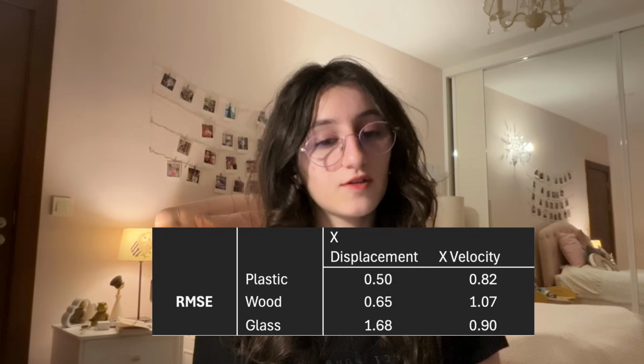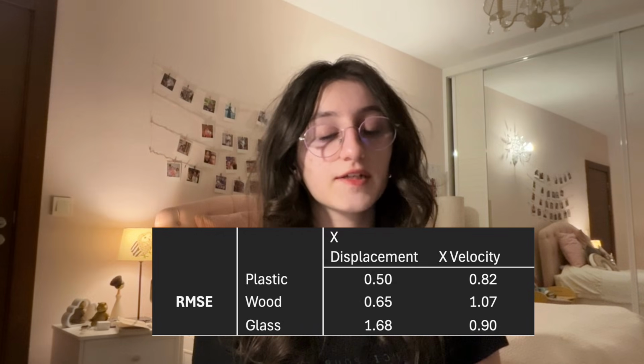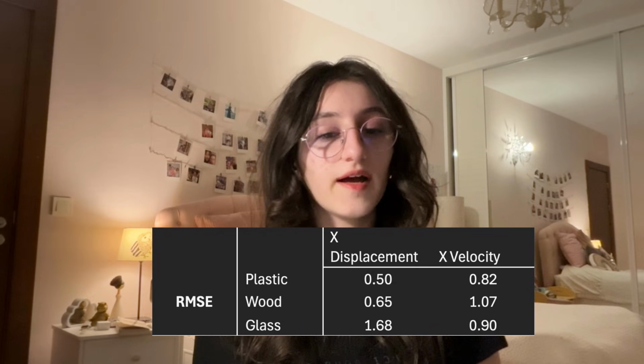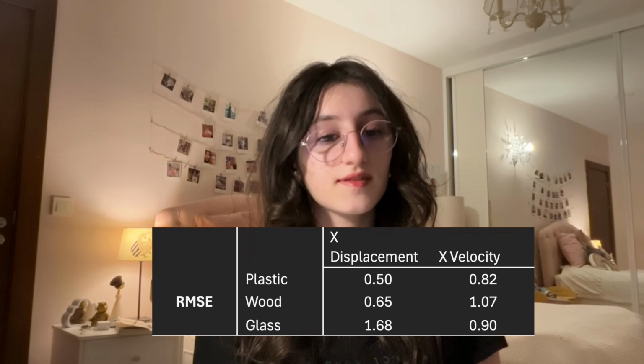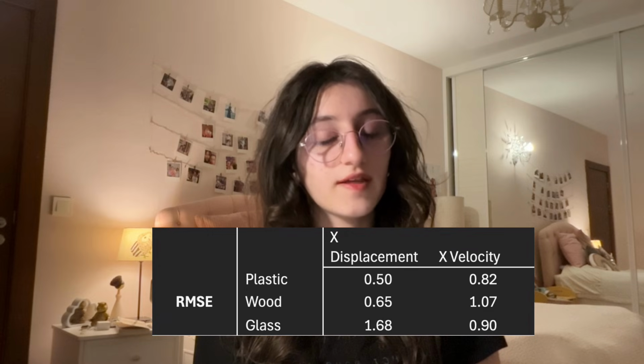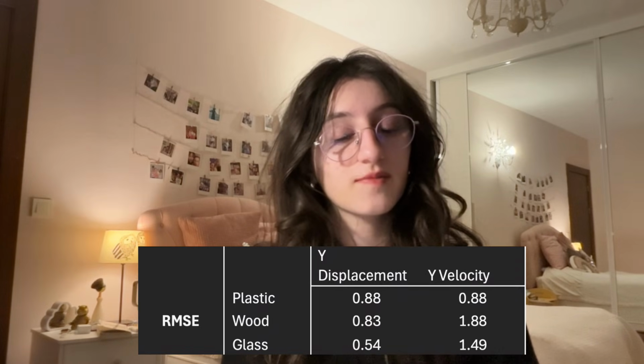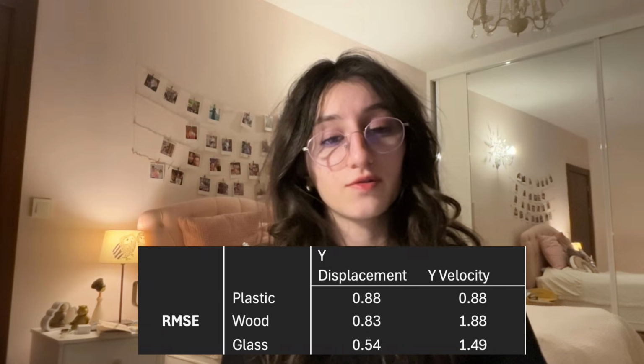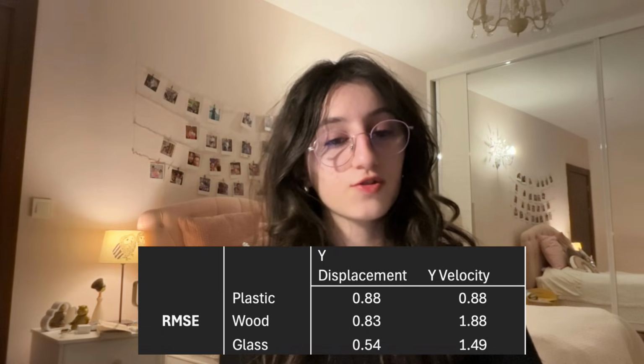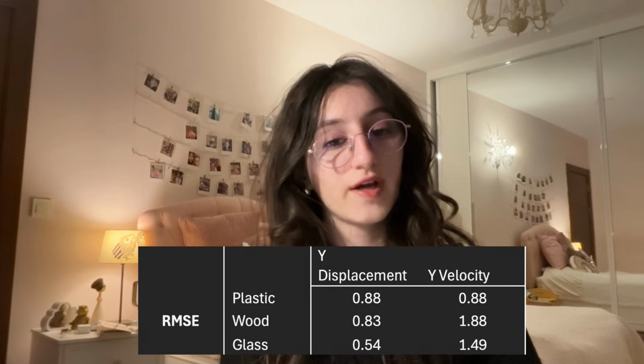Looking at the x velocity RMSE values, it could be seen that the wooden ball had the highest RMSE value, and this was highly caused because it was the least distinguishable ball from the background, and therefore it was harder to track that ball. Looking at the y components of displacement and velocity RMSE values of the balls, it could be seen that the glass ball had the least displacement RMSE value compared to the other balls, as it was the most distinguishable ball from the background, and as it flew slower, it was slightly easier to track that ball.